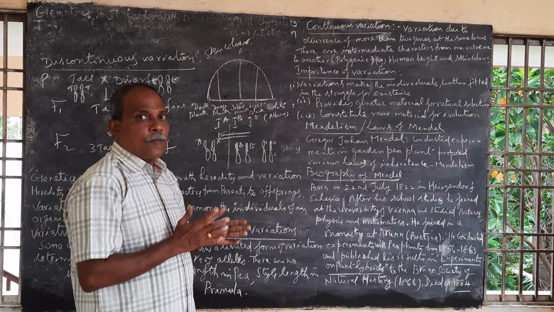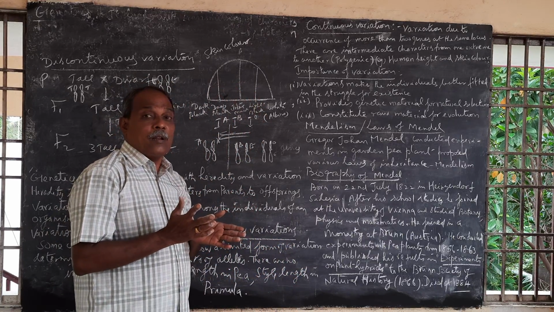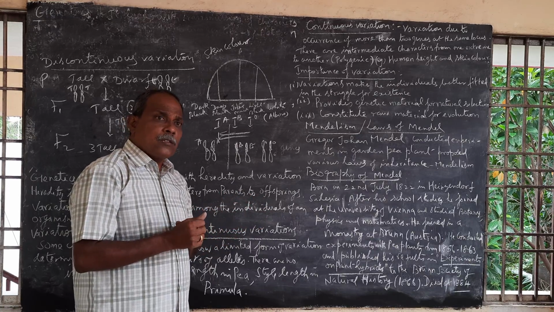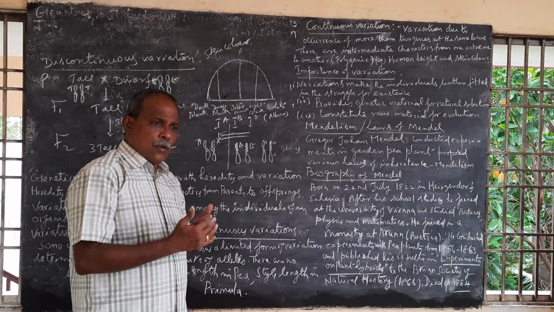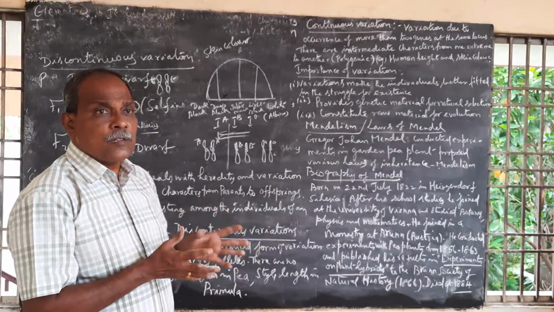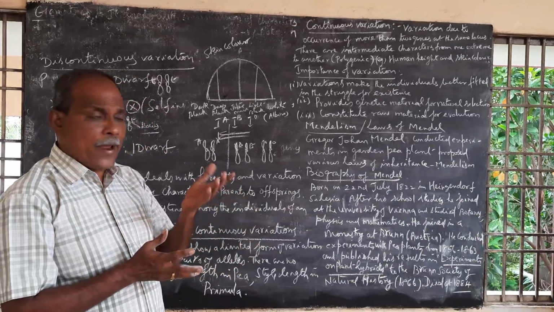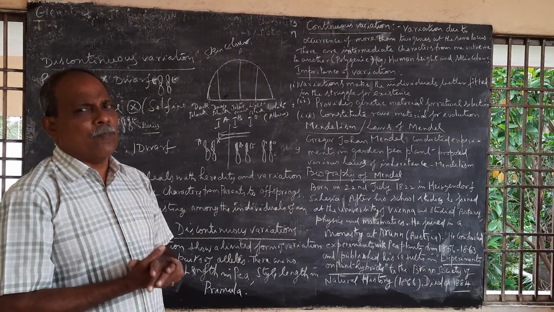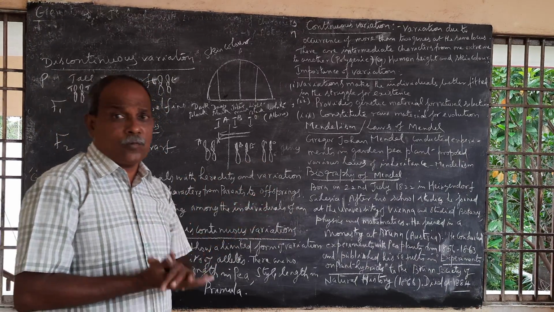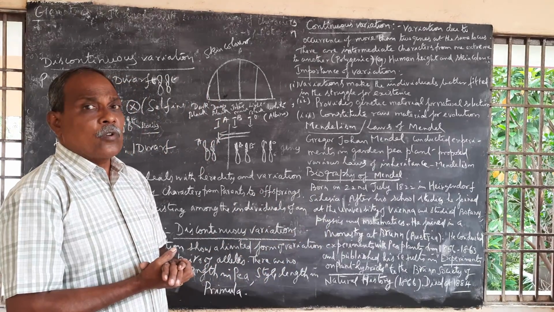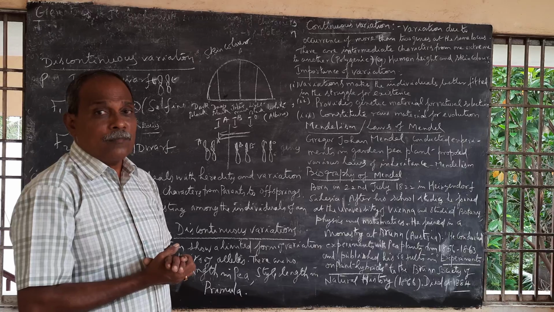So 8 years of experimental work on garden pea plants. Then he got the results of his experiments and published them in the form of a paper entitled Experiments on Plant Hybrids, in front of the society at Brno.